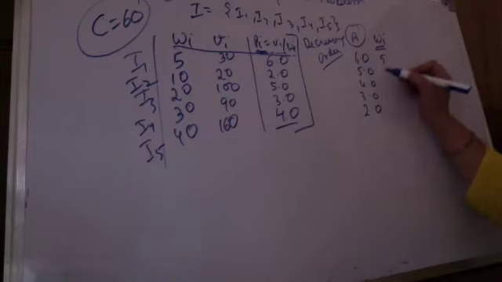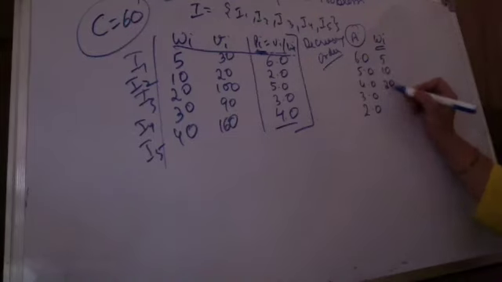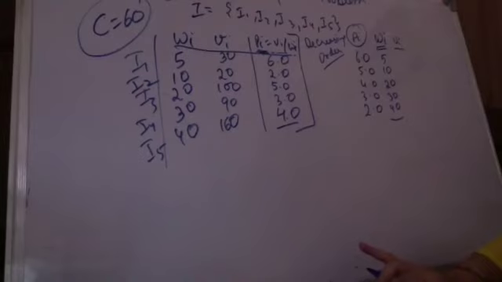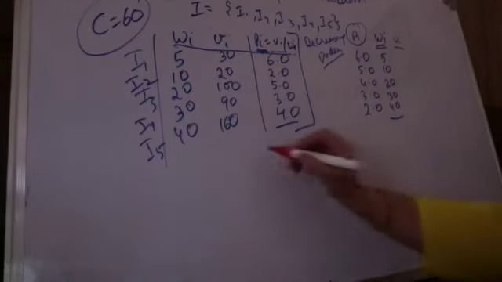And I have my weights, which are say 5, 10, 20, 30, and 40. And I have my values, which I am not requiring right now, so I am not taking them into consideration. Now I try to fill my bag, which is my knapsack, using the same algorithm which I have taken. So this is my bag.